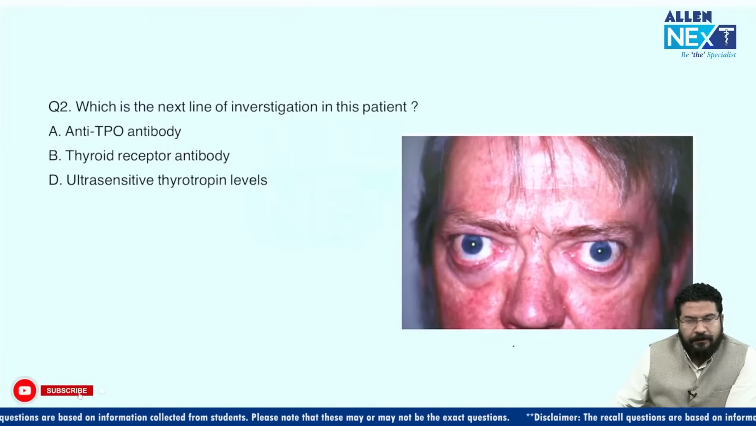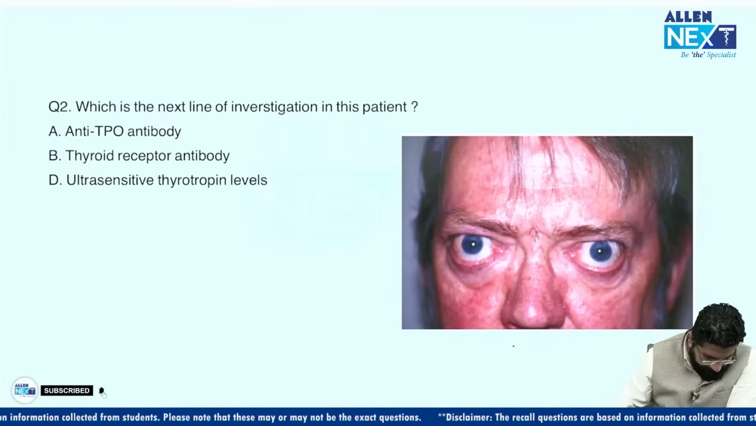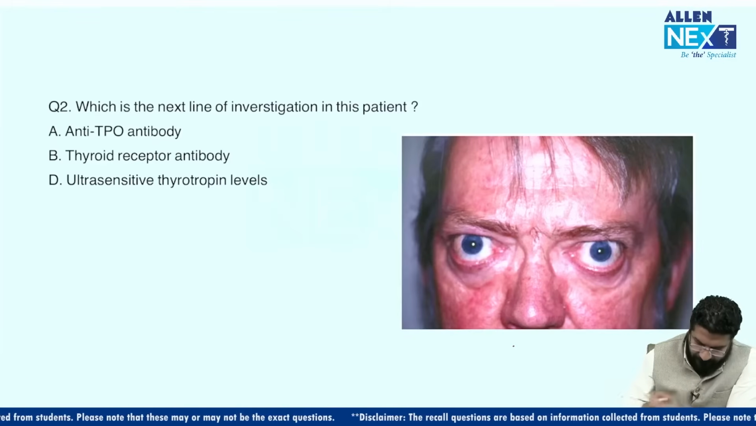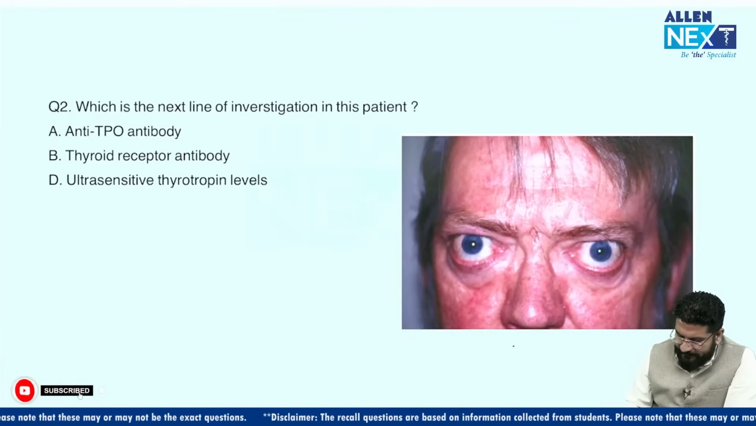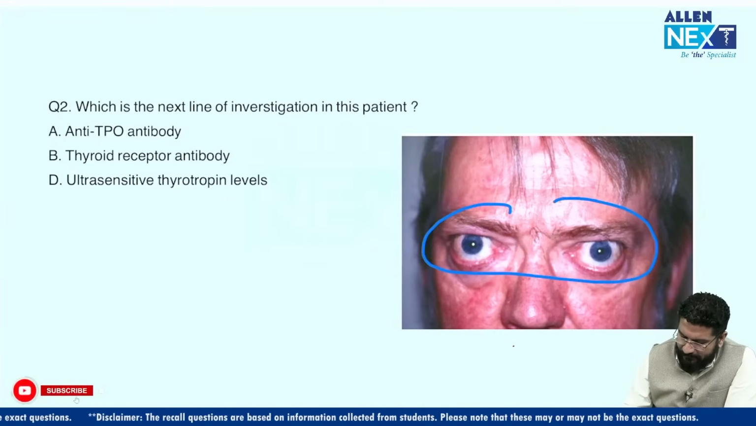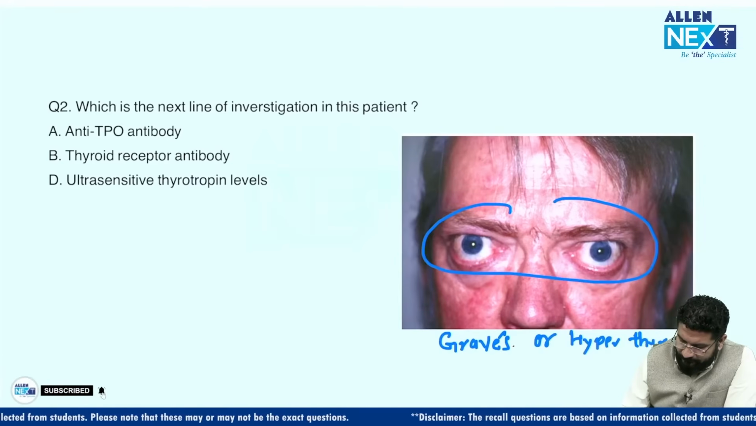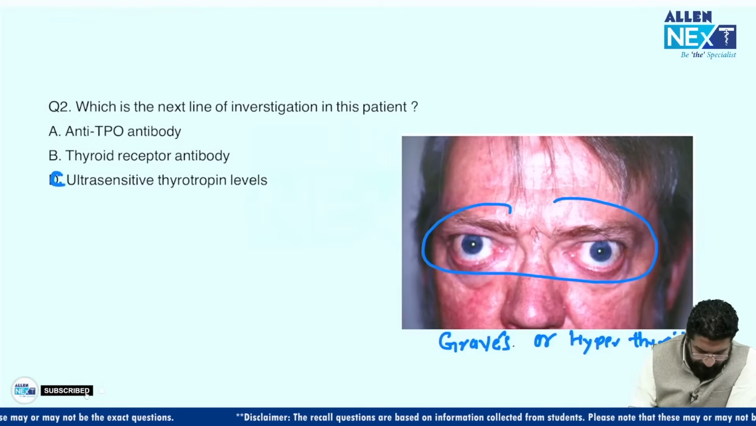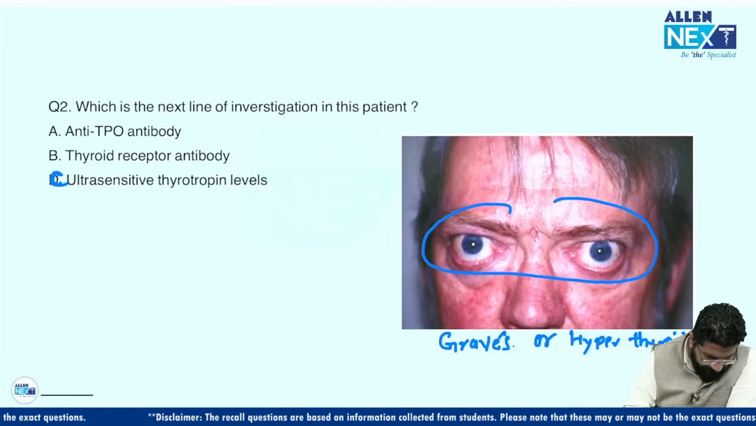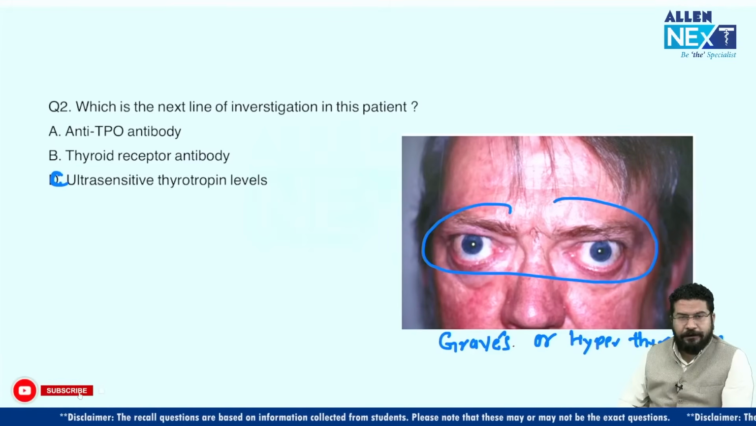Okay, coming to the next MCQ, an easy one. Which is the next line of investigation in this patient? So what you can see in this patient, you can clearly see it's the case of Graves' disease, or hyperthyroidism. So understand this question. So what is the answer? What do you think, guys?